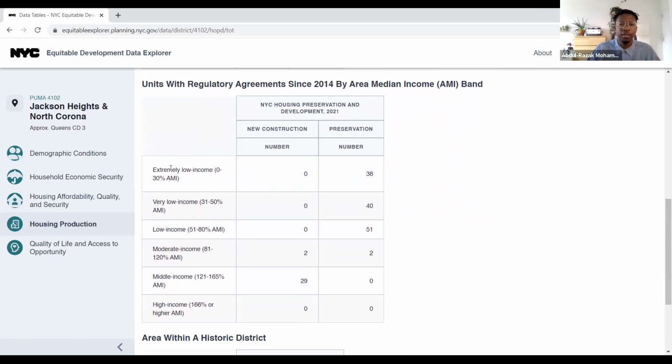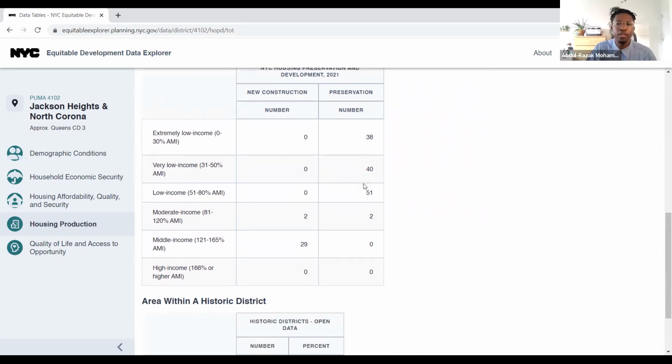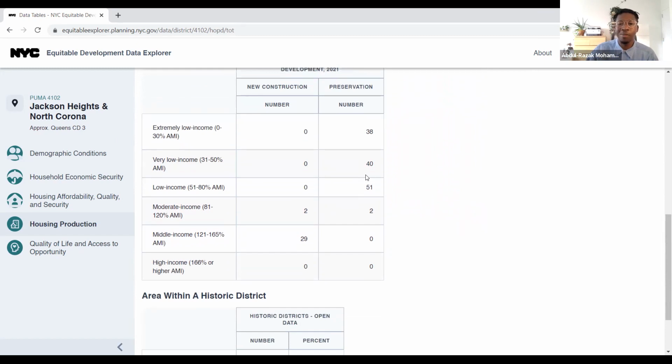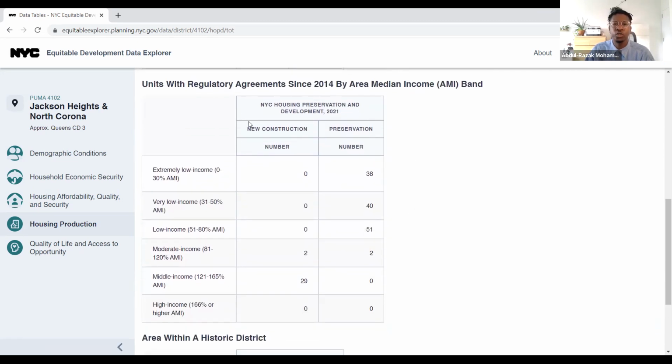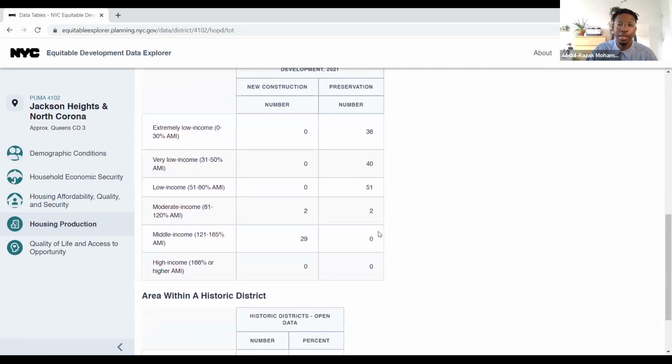So we come back again to our measures of income by AMI level, and we can see that for the number of units with regulatory agreements, which are units that have some kind of program that allows for a level of affordability to be attached to them, there's a pretty small number. If I can do my math very quickly, a little over 120 or so units have regulatory agreements on them that are available to low income to extremely low income folks.